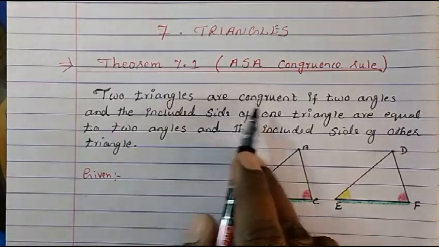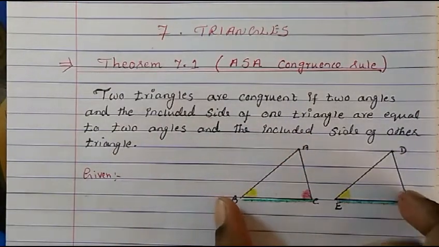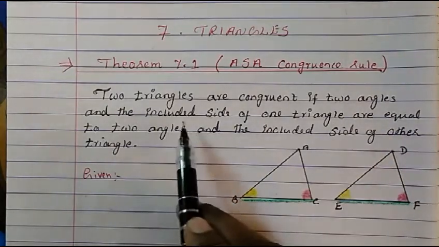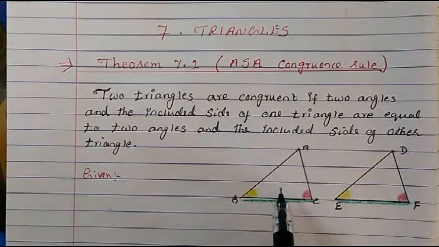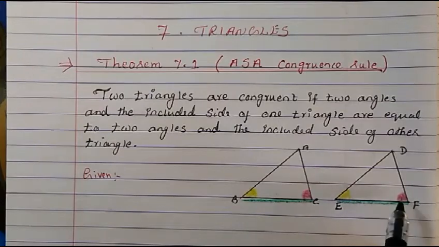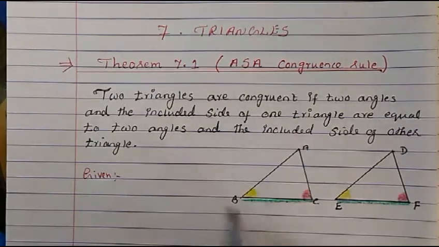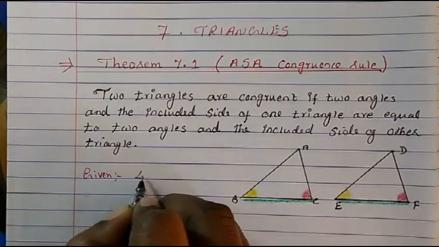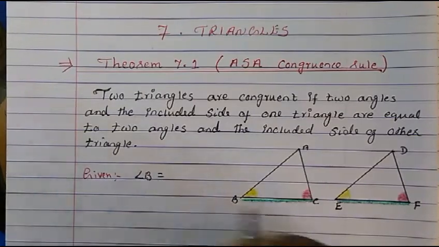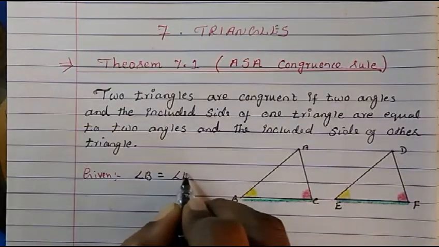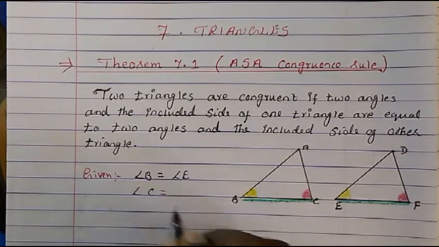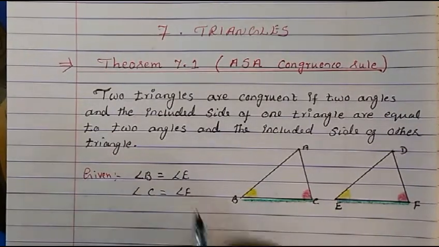Two triangles are congruent, meaning identical, if two angles and the included side of one triangle are equal to the two angles and the included side of the other triangle. So what is given is angle B is equal to angle E. That is given to us. Then angle C is equal to angle F.